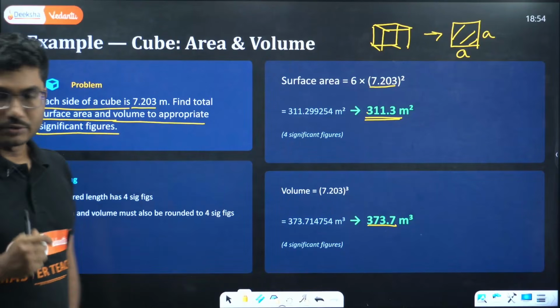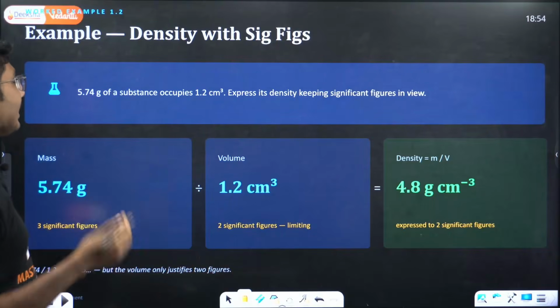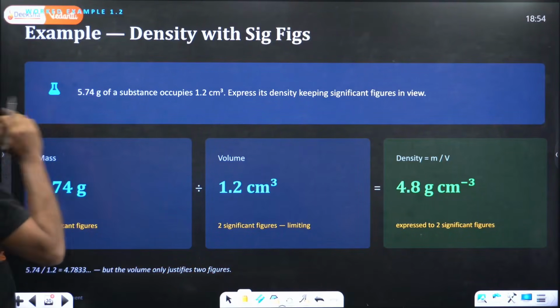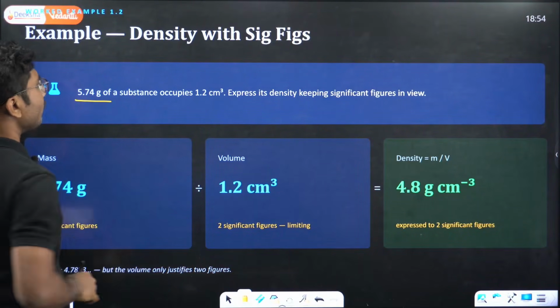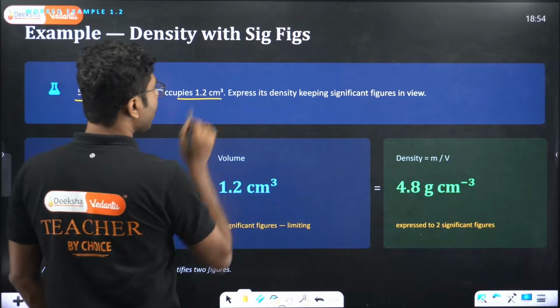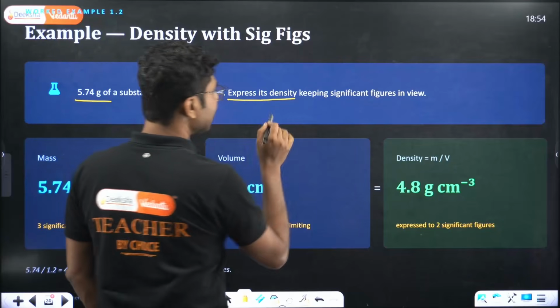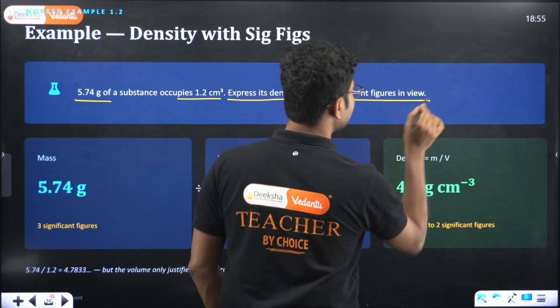Clear? Now let's move on with the next part, density with significant figures. 5.74 gram of a substance occupies 1.2 centimeter cube. Express its density keeping significant figures in view.